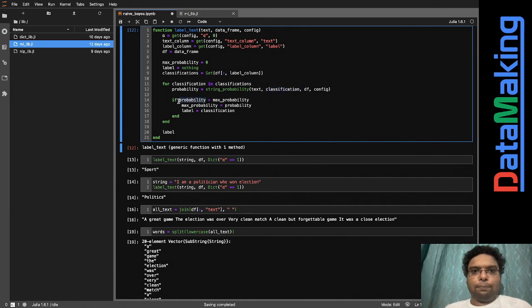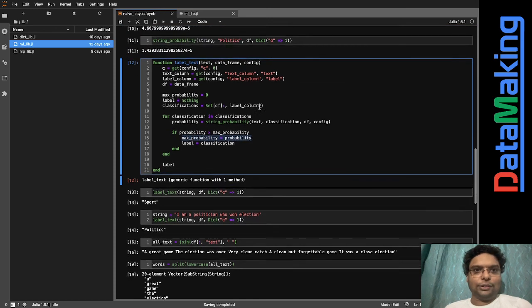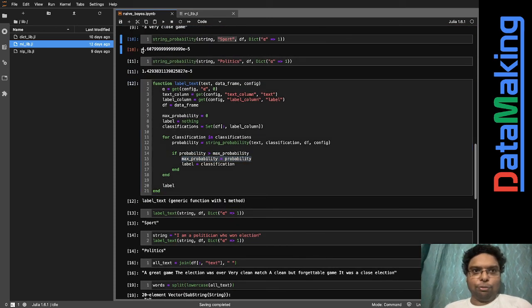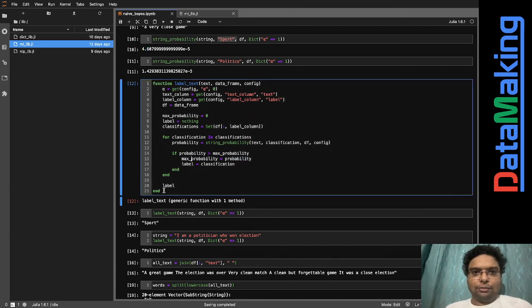Now, we check whether the probability is greater than max probability. The first time it will be greater, so the max probability will become this probability. Let's say it's 4.6, forgetting the e minus 5. So it will be 4.6, and since the first time the label is sport, the label will be sport.